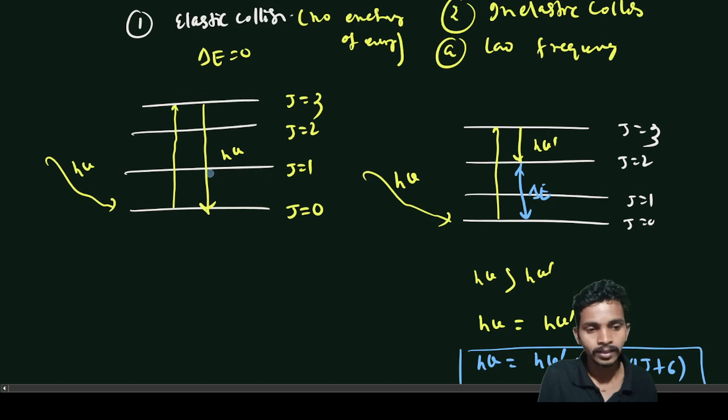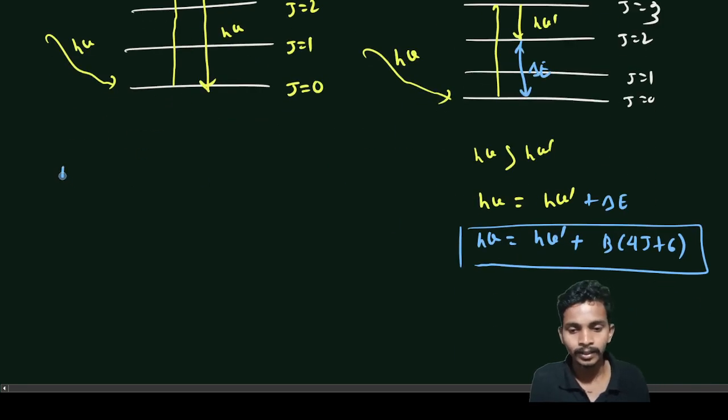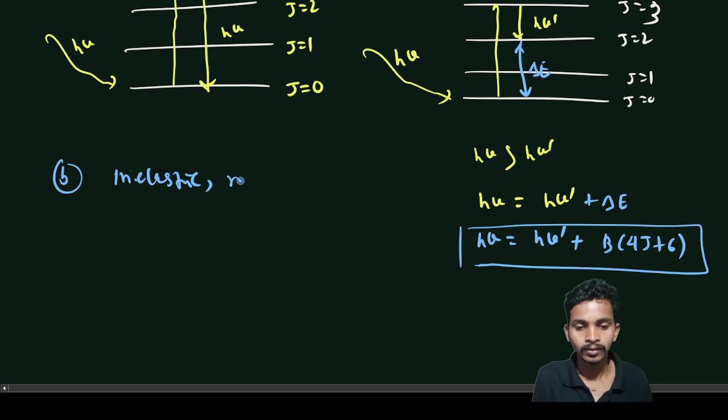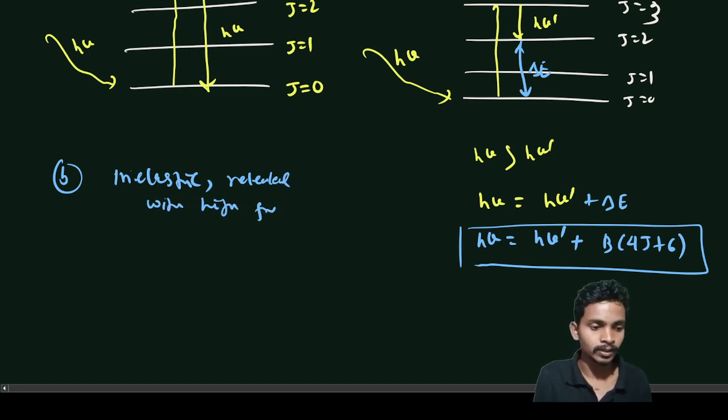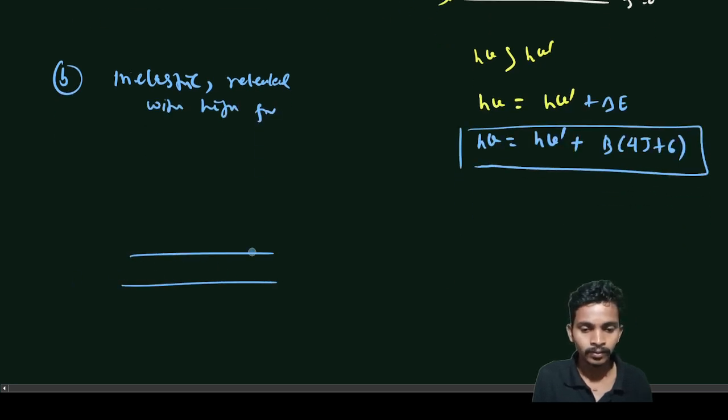And for the other case, that is high frequency, let's say the two cases, that is released with high frequency, inelastic, with high frequency. In this case, let's say this is j equal to 0, this is j equal to 1, j equal to 2, this is j equal to 3.